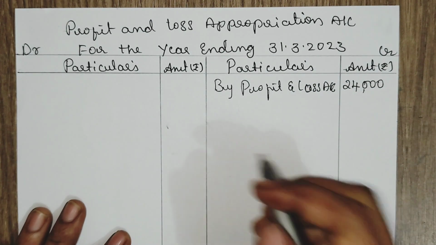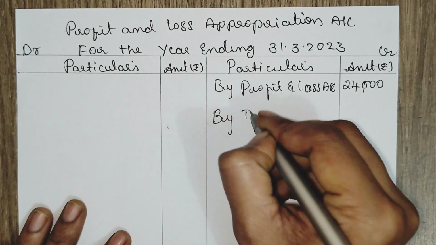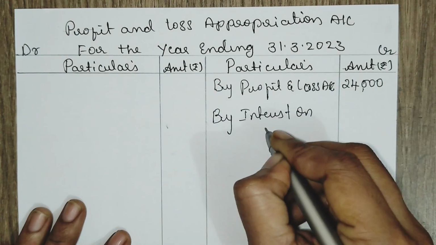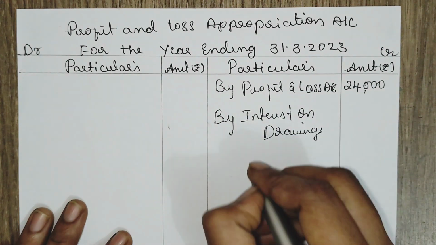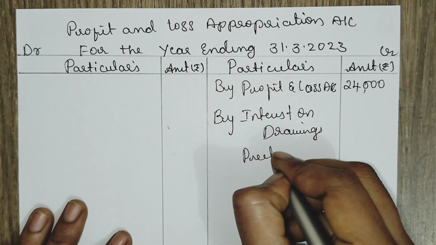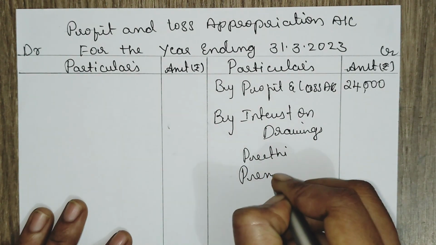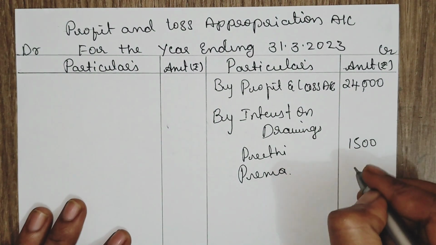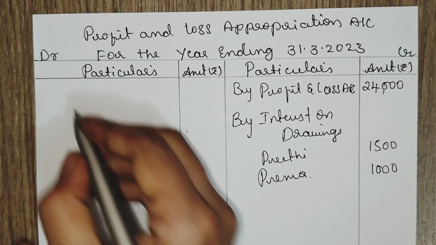Then we have interest on drawings. Preeti 1,500, Prema 1,000. Right.